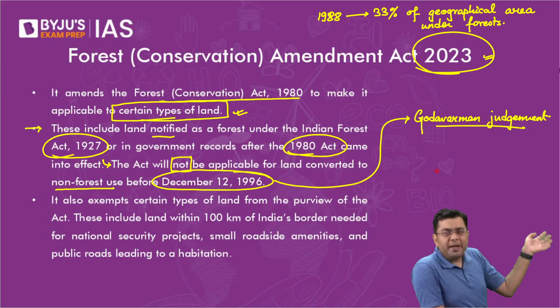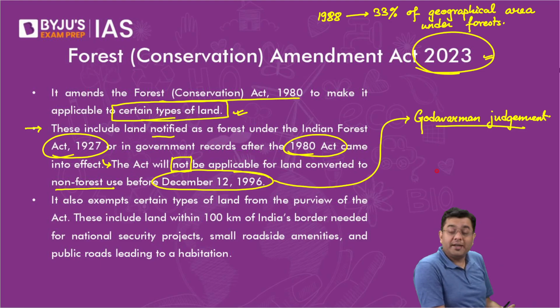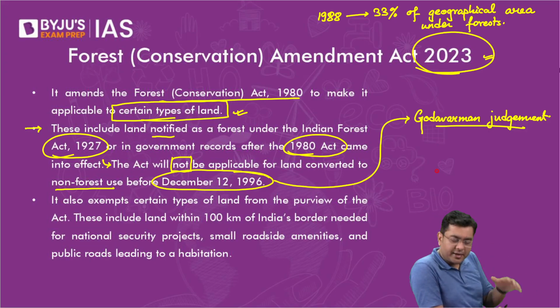Now you cannot drag those companies to court and say, look, you are carrying out deforestation in a designated forest land. Those lands which have been diverted before are now exempt. After that, all the land which is notified as a forest would be covered under the Forest Act. The restrictions placed by the Forest Act will be placed under regulation, but not on the land which was diverted before the Godavarman judgment.